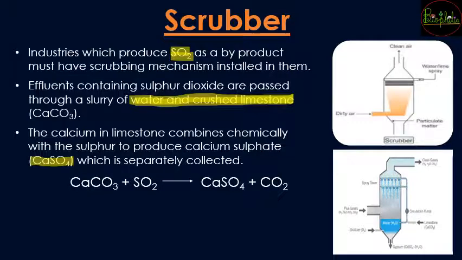So comparatively, if you compare sulfur dioxide and carbon dioxide, carbon dioxide is less harmful. So releasing carbon dioxide is a better way than releasing sulfur dioxide.